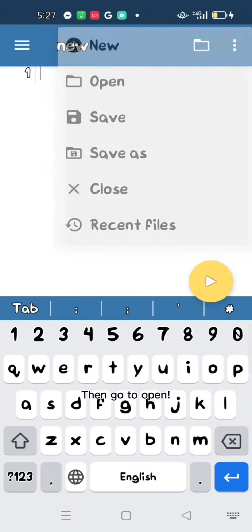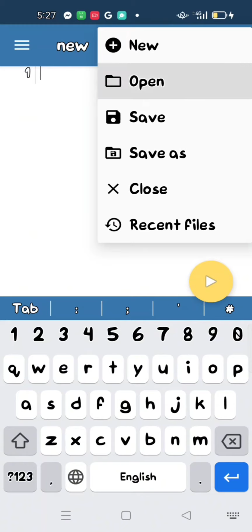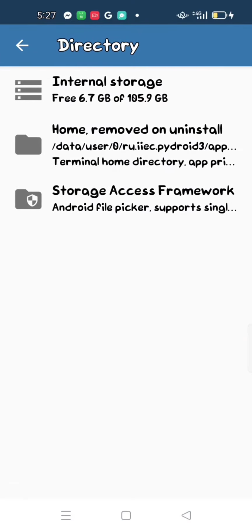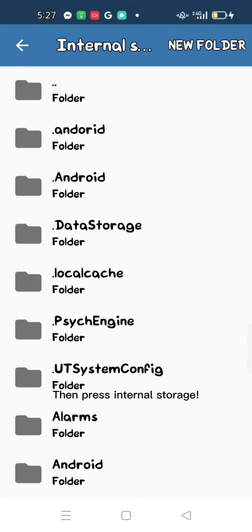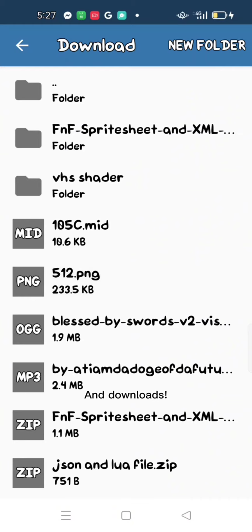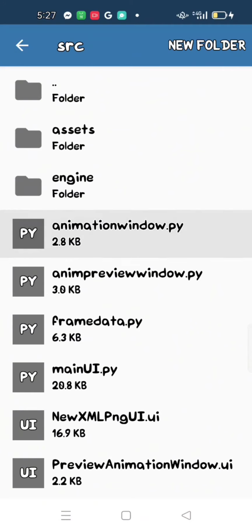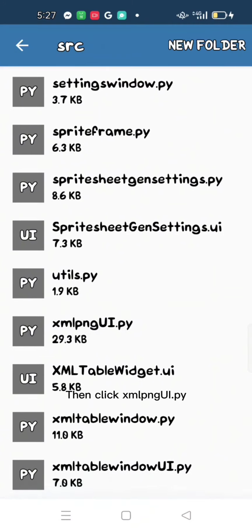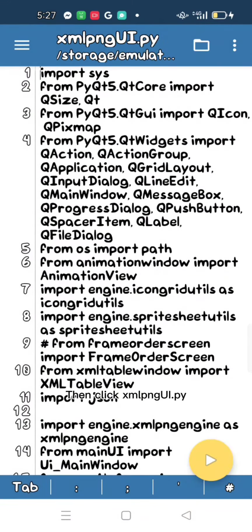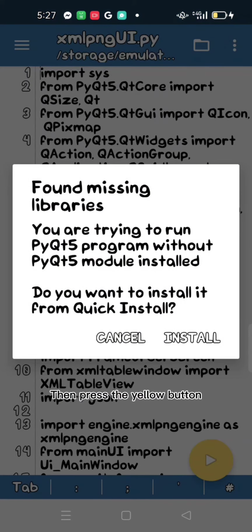Then go to Open. Then press Internal Storage and Downloads. Then go to the spritesheet and XML folder. Then click XML pngui.py. Then press the yellow button.